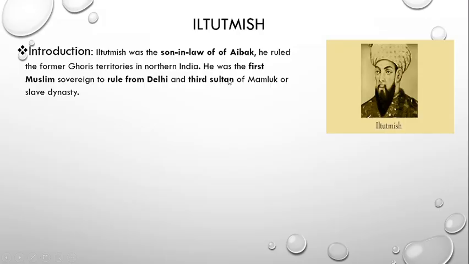And the third Sultan of the Mamluk or slave dynasty. Who was the first Sultan? Yes, Qutbuddin was the first Sultan of the Mamluk or slave dynasty. After his death, another emperor came, but he couldn't rule for much time, so Iltutmish took charge of the kingdom.